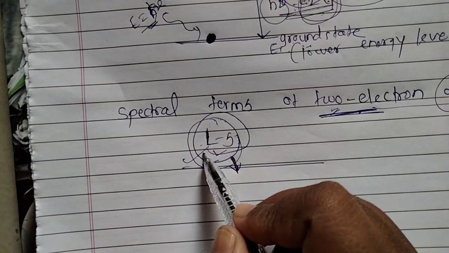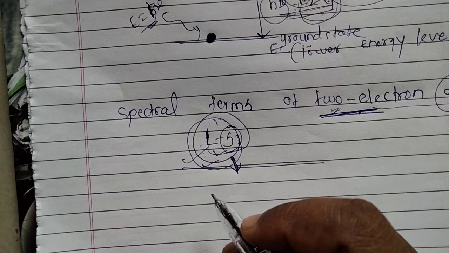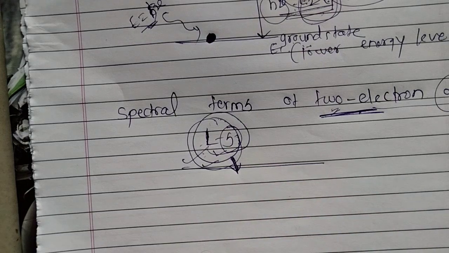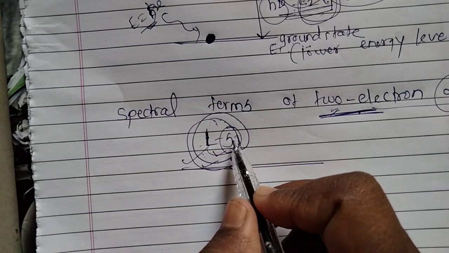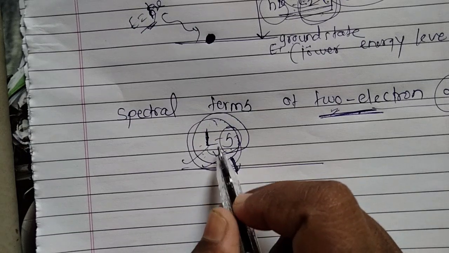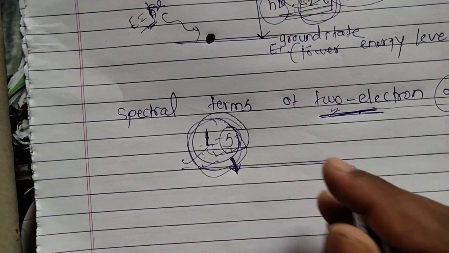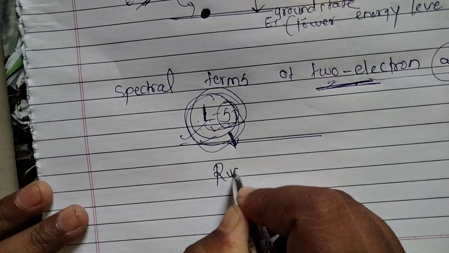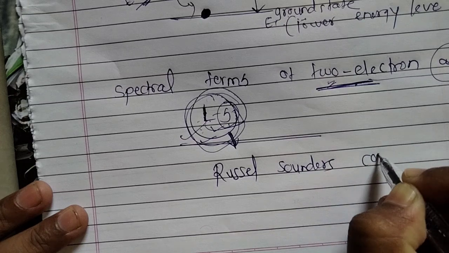This is the orbital angular momentum, and S is the spin angular momentum. So in the case of an electron, we know that there are two types of angular momentum: one is orbital angular momentum, that is L, and another is spin angular momentum, S. By coupling of L and S, we get the LS coupling, and we call this LS coupling Russell-Saunders coupling, okay.